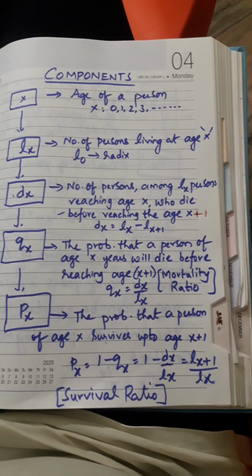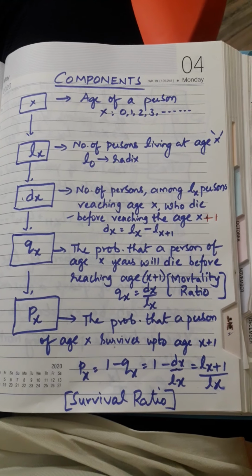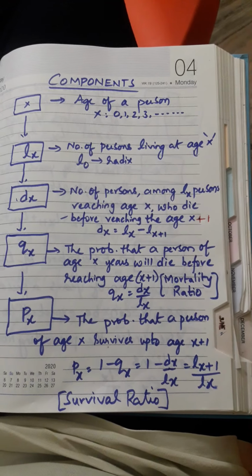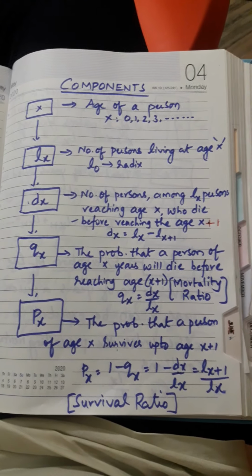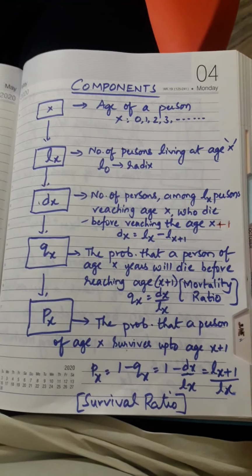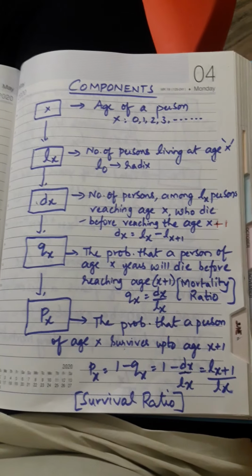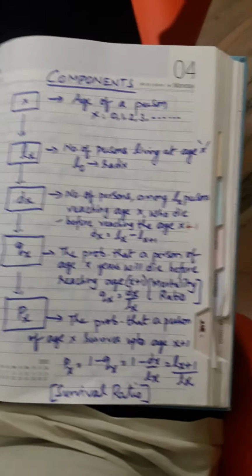That means next age would be third year. Now I have taken age as 2. Before reaching the next age, means before 3 years, how many people are going to die? That is the dx, the third component. So I have given the formula dx equals lx minus lx plus 1, right?